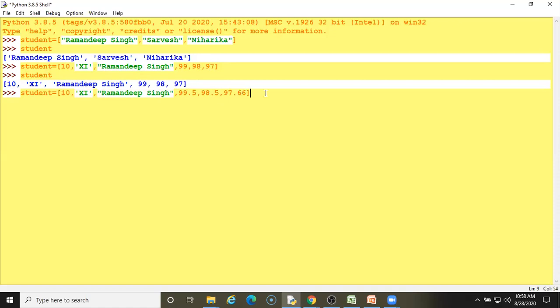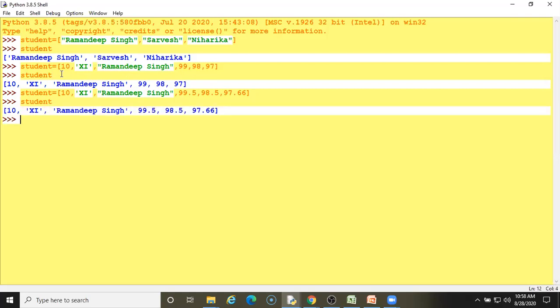So it can take integer value, string value, as well as float. Any data type you can assign in a list. So when I write this, it will display.